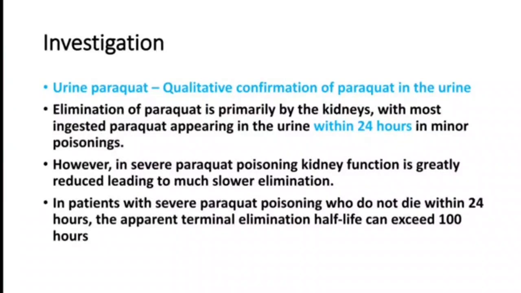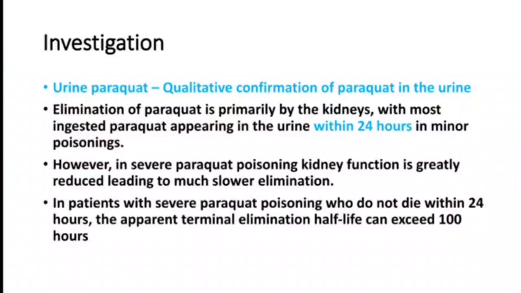But remember that if somebody has an existing renal disease, or acute renal shutdown, you may not get paraquat in the urine also. So you will have a difficulty there. You can check the blood, which will still be positive. So normally we routinely examine urine paraquat levels. Quantitative confirmation of paraquat in urine is very, very important, but most of the labs will give only a qualitative result. We will not know the amount of paraquat present in the urine. So both qualitative and quantitative assessments are very good. Most of the labs will have qualitative confirmation.